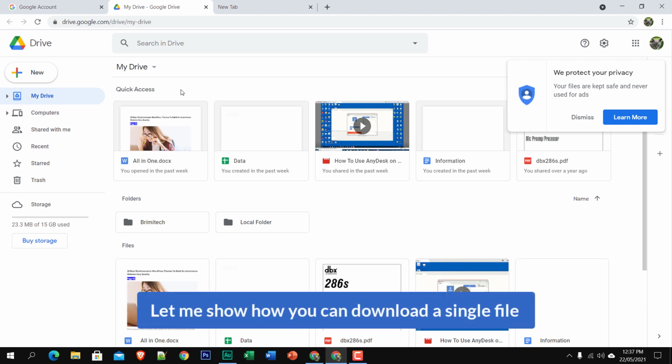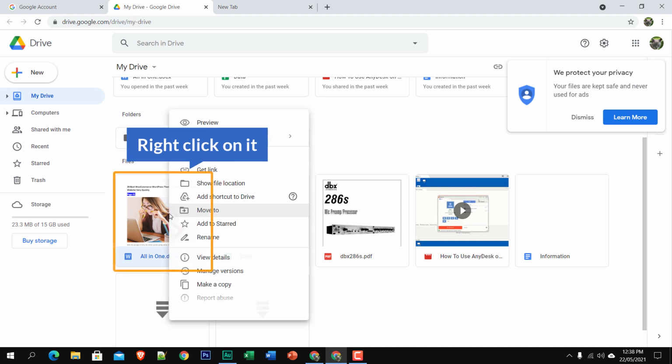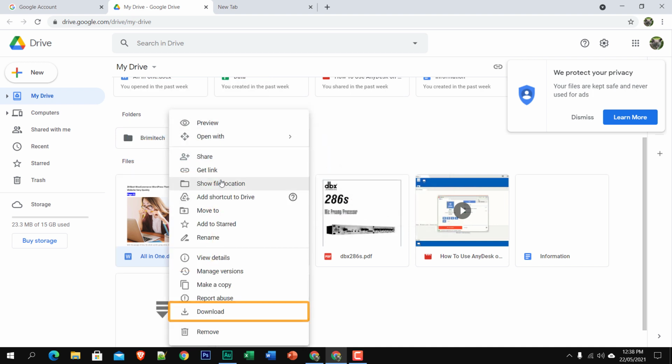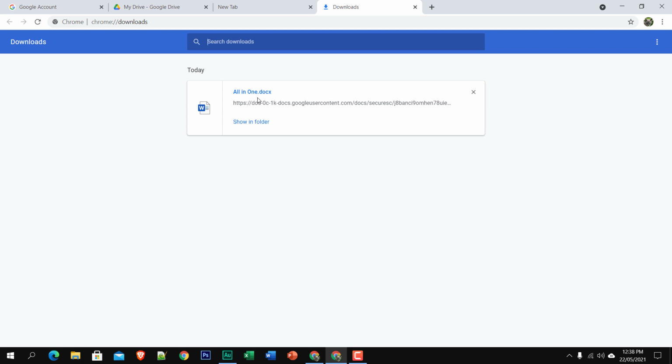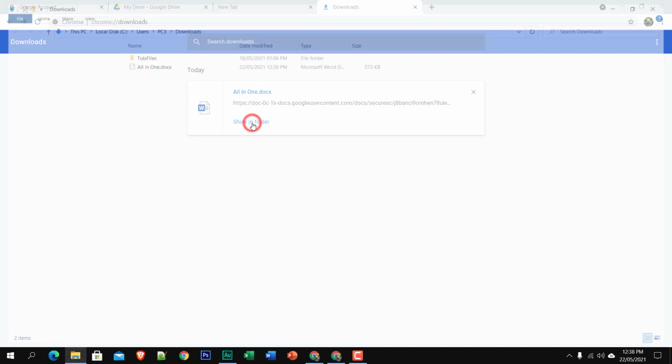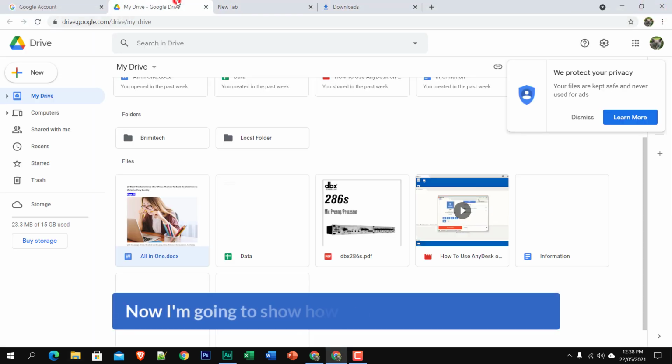Now let me show you how you can download a single file. Here goes some single files. Here it is, a doc file. Just right click on it, and here goes a new panel. If I scroll down, here you can see download. Just click on download and go to downloads. Here you can see the doc file, and open in a folder. It has been downloaded.